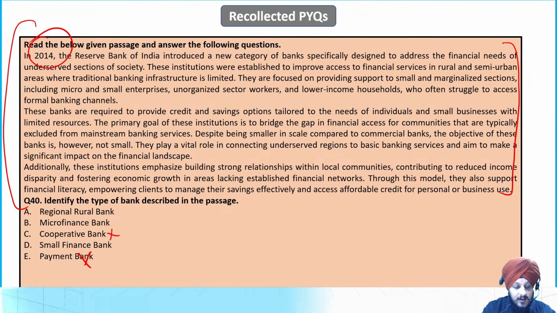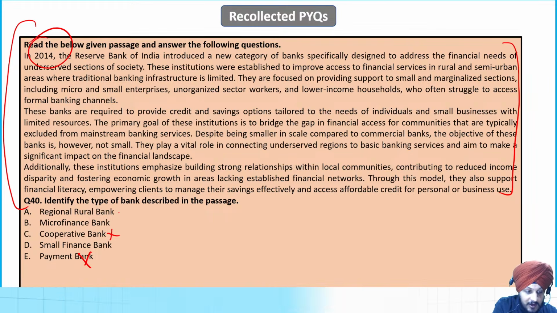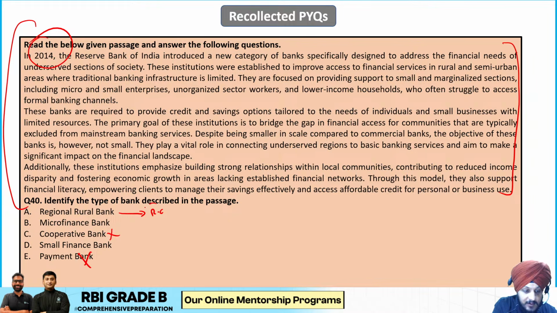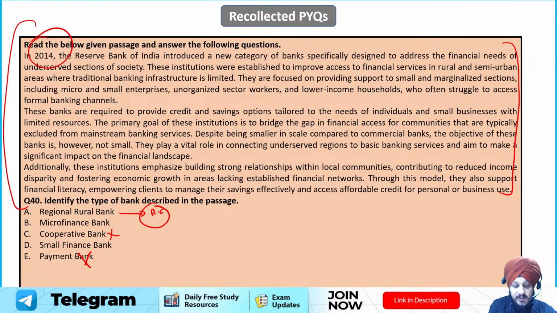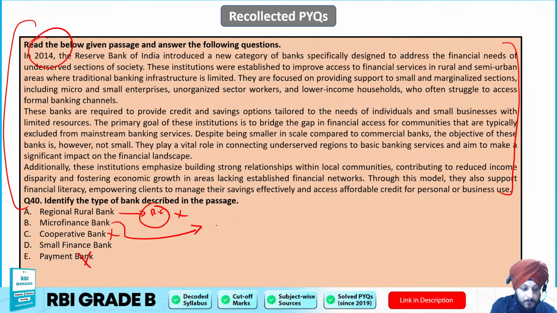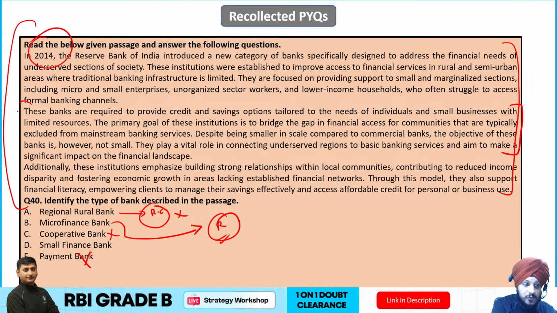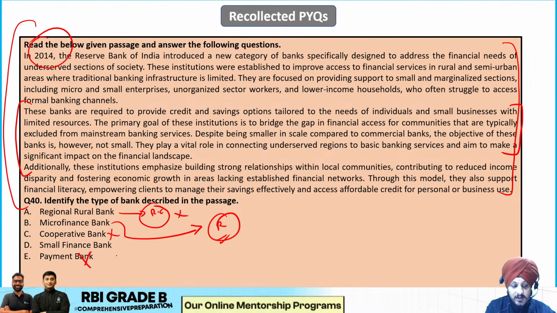Again, it can be between RRB and small finance bank, but it is not going to be RRB, because RRB basically focuses upon rural credit, right? And it is not going to be the answer in this case. The option B is microfinance credit, but microfinance is not specifically an RBI regulated banking category. Although microfinance banks are also regulated by RBI, if you see the statements over here, it is more biased towards the small finance banks, right?